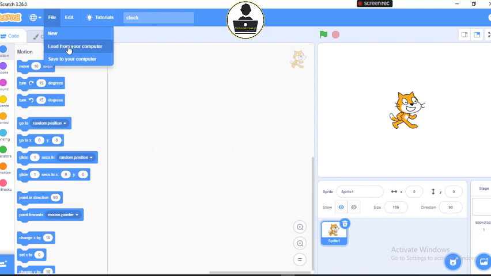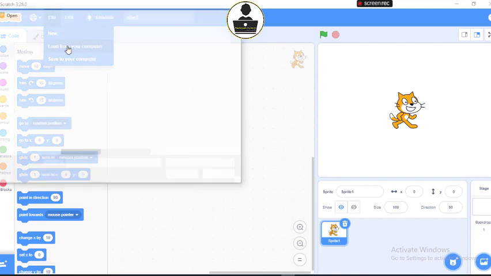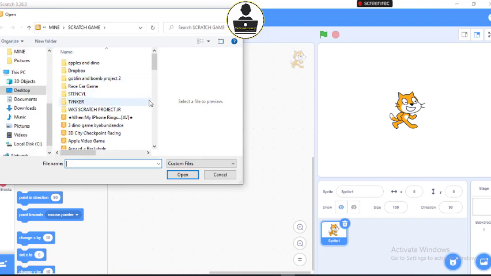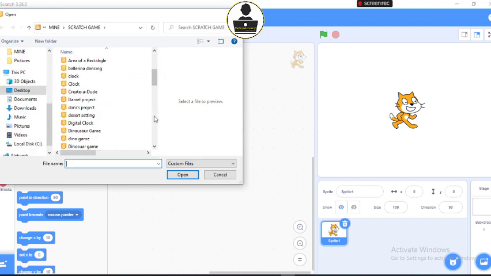All right. So let's quickly load one existing file. Let's see, load from your computer. I want to load exactly what we're going to code for you to see. I scroll down my Scratch projects. This is a project I have in my Scratch. So let's open the simple class remix.